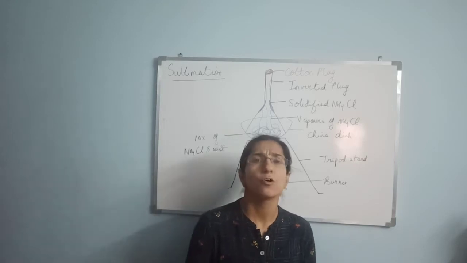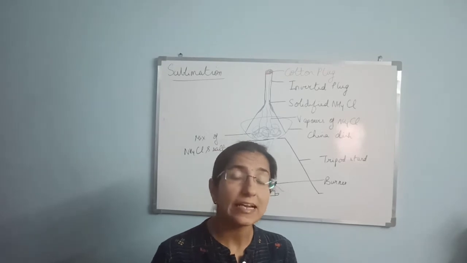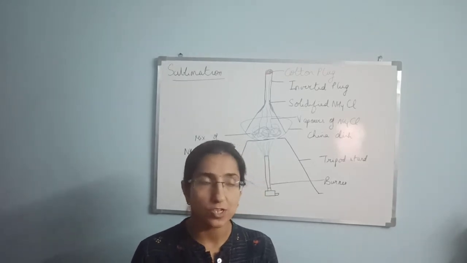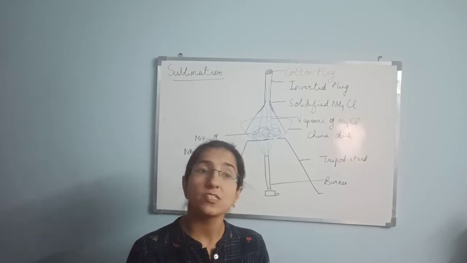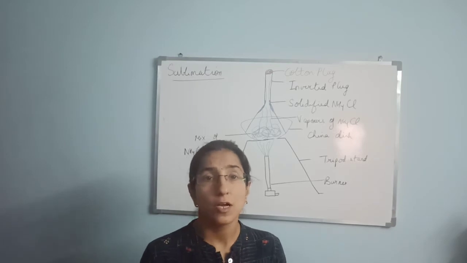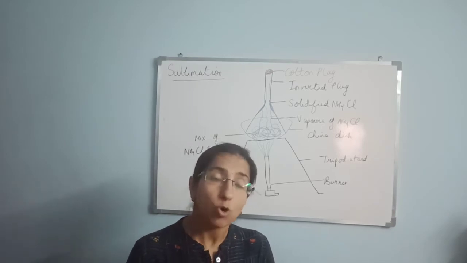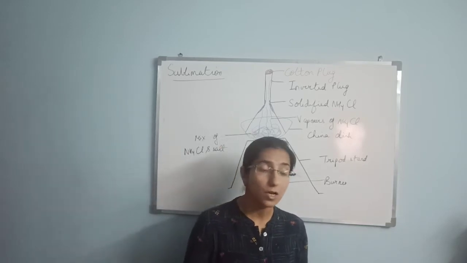Sublimation is a technique, or you can say it is a process in which the solid gets converted directly into the vapor phase without coming in the liquid state. You already know there are the three forms of matter: solid, liquid and gas, and normally one state gets converted into another before attaining the next state. But in this case, the solid gets converted directly into the gaseous phase without coming into the liquid phase.